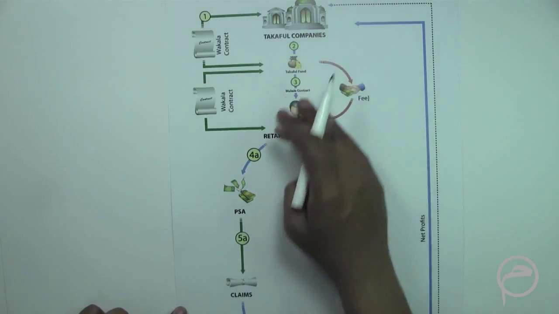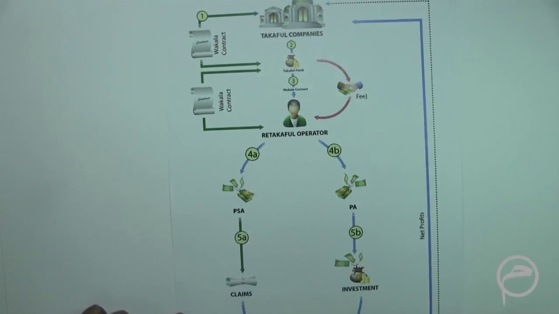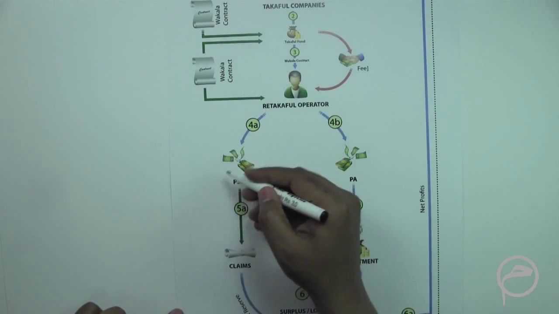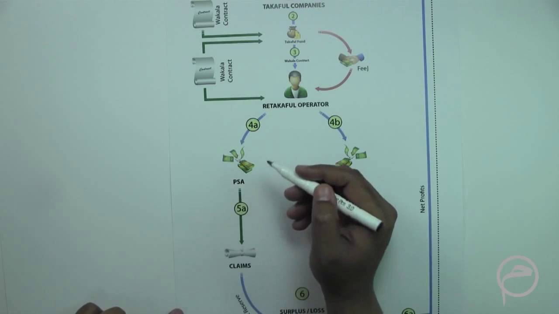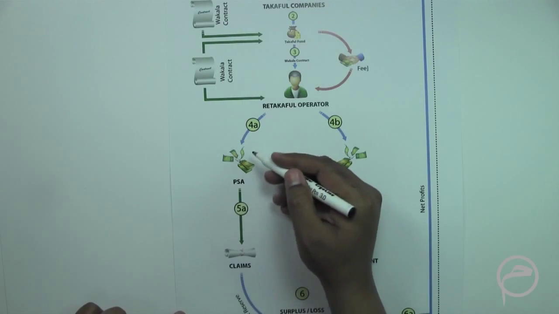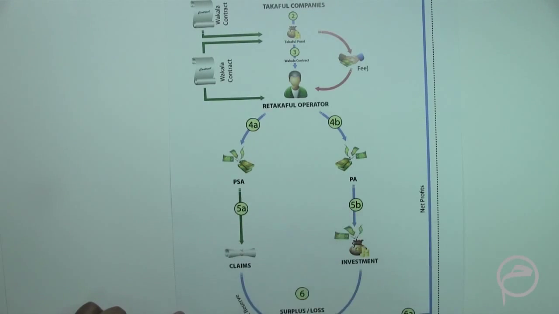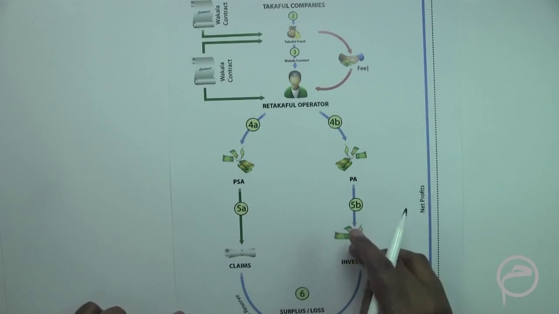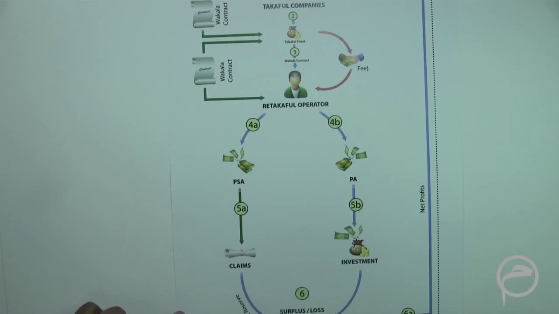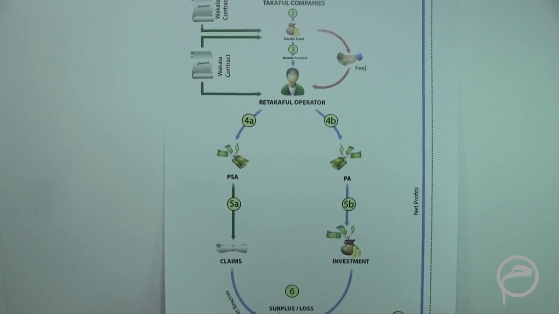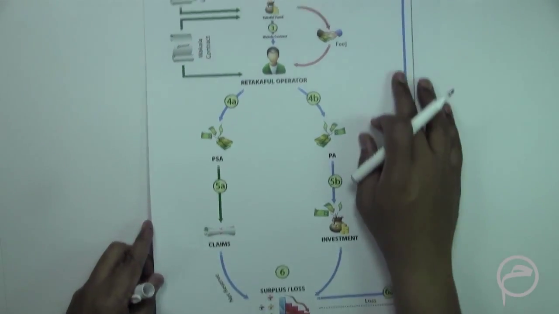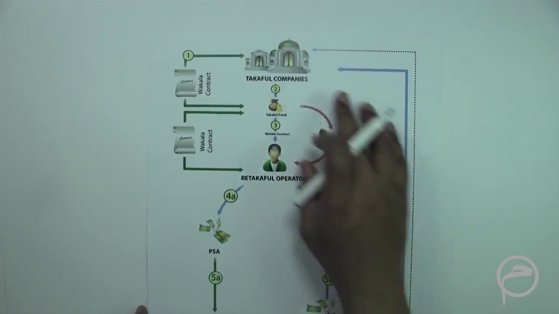The process goes on in a similar way: the total donations minus claims minus the operation expenses go into the surplus, and the total investment plus the profit minus the operation expenses, whatever is remaining, goes to the surplus. In the end, this surplus is shared with the Takaful companies.